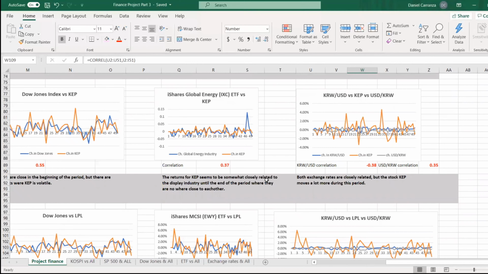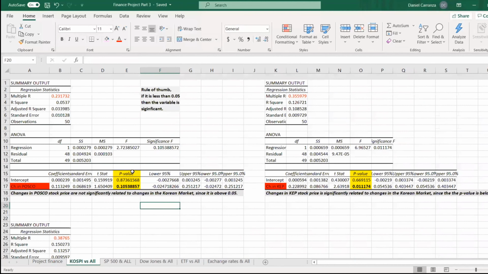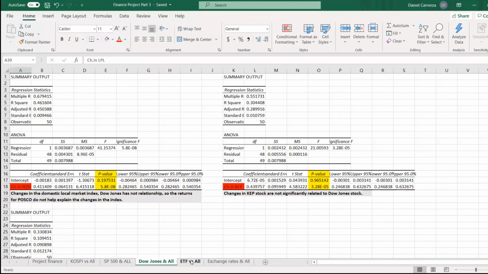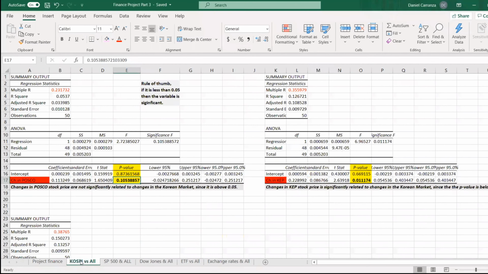Now, when using linear regression, when it comes to the Korean market, the changes in the stock prices are significantly related to changes in LG Display and Korean Energy Power, but not POSCO. We would assume this is because POSCO has a large percentage of exposure in North America and countries in Asia, so the Korean market index would not greatly affect the changes in POSCO. Overall, when doing linear regression, the only time POSCO stock changes were significant were when they were compared to the exchange rates.